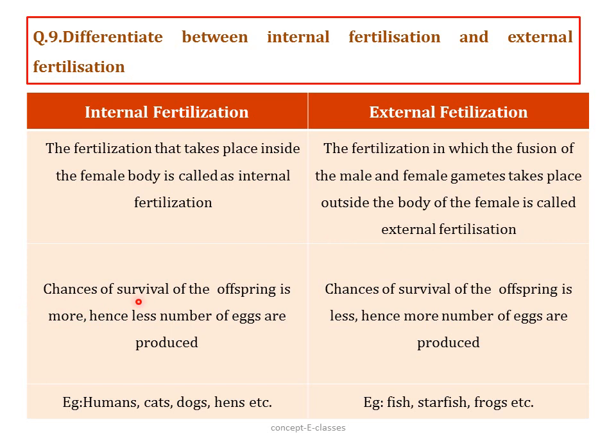In internal fertilization, the chances of survival of the offspring are more, hence fewer eggs are produced. Whereas in external fertilization, the chances of survival of the offspring are less, hence more eggs are produced. For example, a frog lays thousands of eggs because the chances of survival of the offspring are very low. Examples of internal fertilization are humans, cats, dogs, hens, etc. Examples of external fertilization are fish, starfish, frogs, etc.